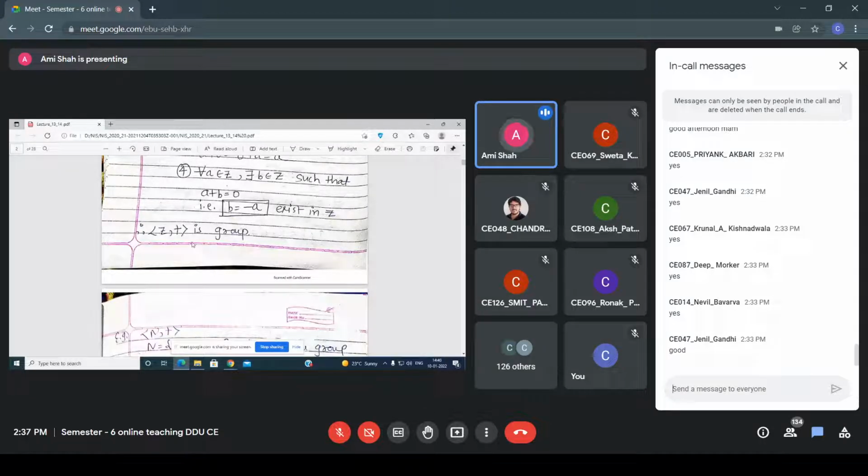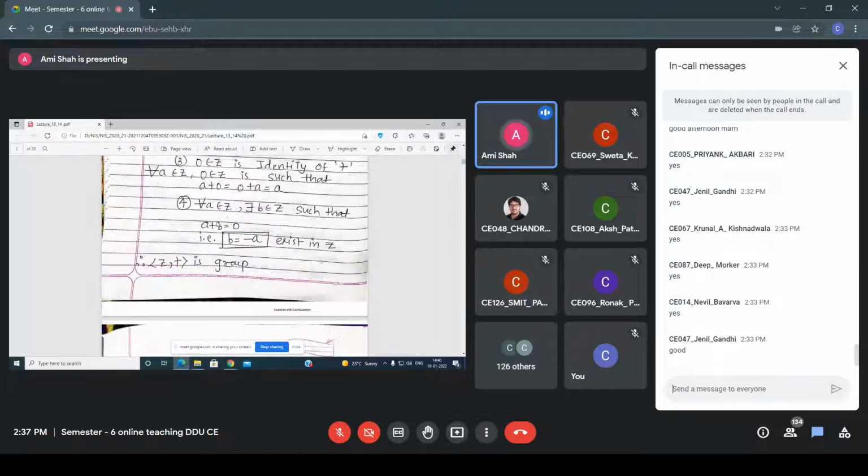And that's why I can say that all four properties are satisfied, and that's why it's a group. Okay, so is it clear to you all?